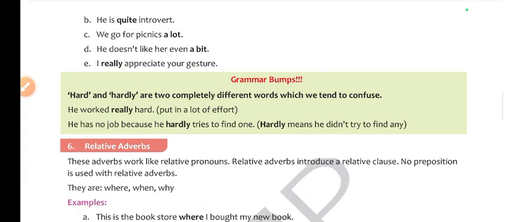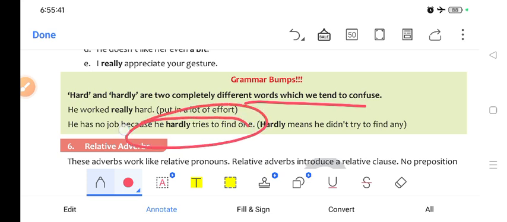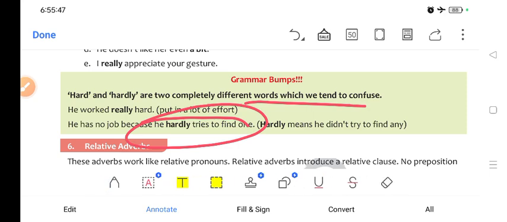Now grammar bumps. Hard and hardly are two completely different words. दोनों को एक जैसा नहीं समझना है, दोनों का अलग मतलब होता है. ठीक है. Hardly का मतलब हो जाता है मुश्किल से. You did not try to find any. Understood? And hard का मतलब हो जाता है when you put a lot of effort.